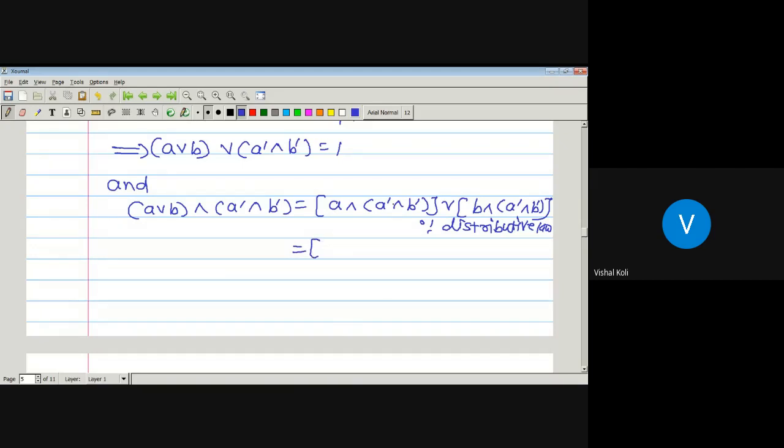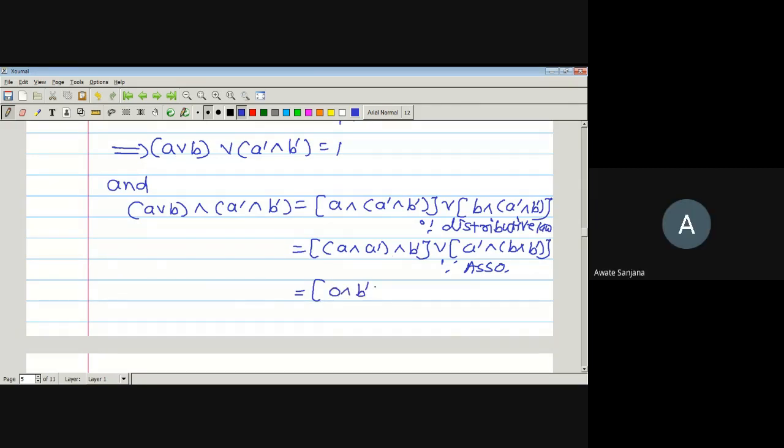A meet A complement meet B complement, then join A complement meet B complement, by associativity. What is the meet of A with its complement? 0.